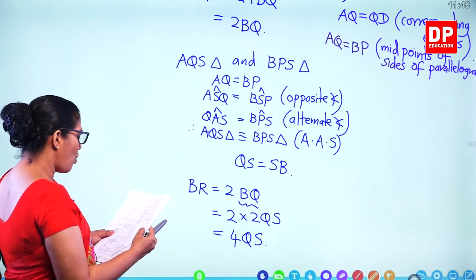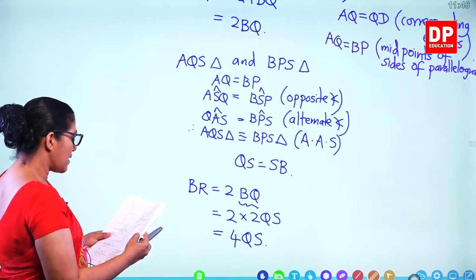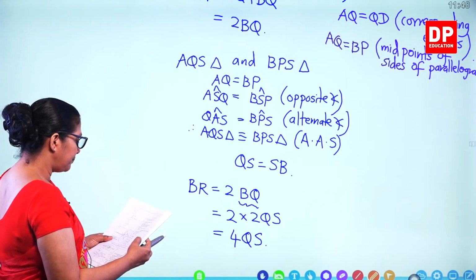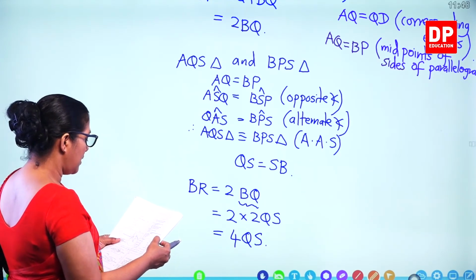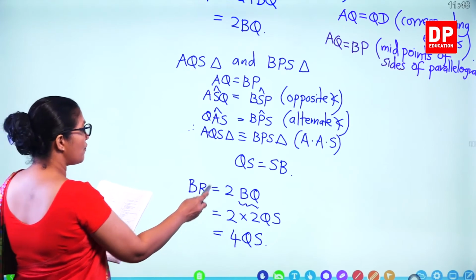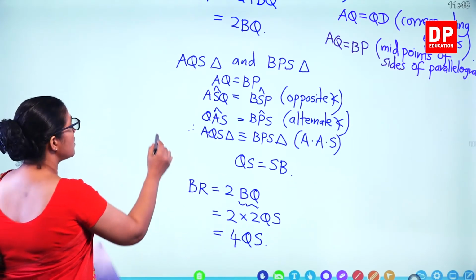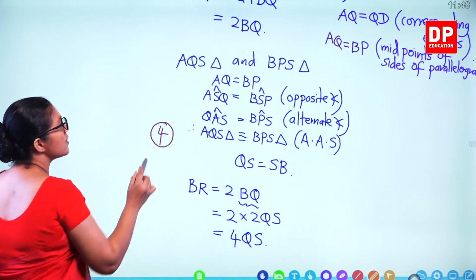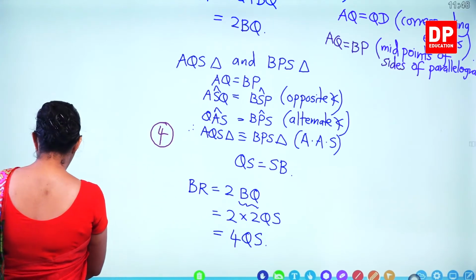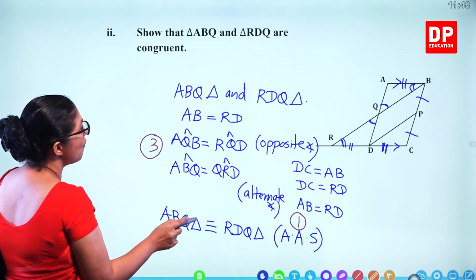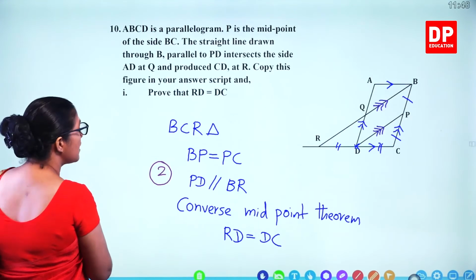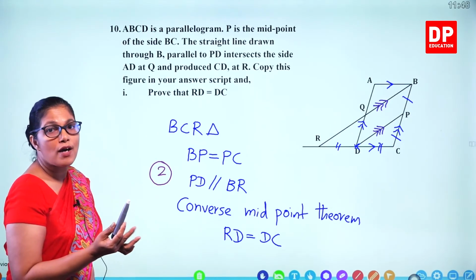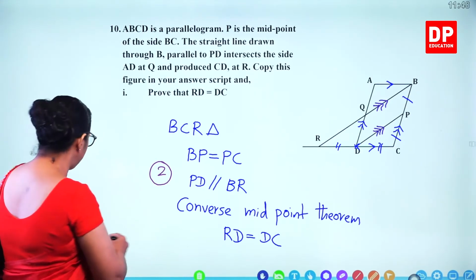You have to show the two triangles are congruent, and showing that double of this one, everything, you get 4 marks for that. So 4 here and 3, 4, 4 and 4, 8 and 2, 10 marks for the whole question.